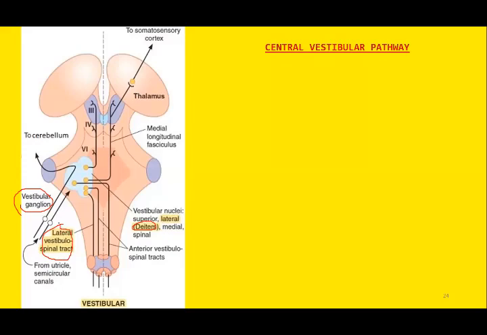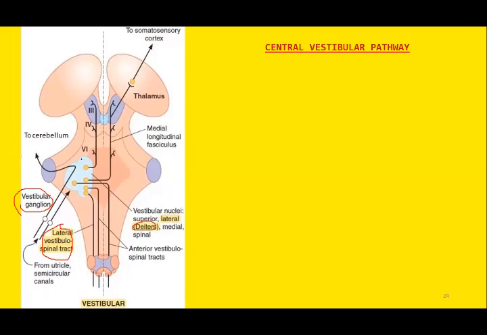And these lateral vestibulospinal tracts will terminate at the spinal cord. Then there are other fibers which ascend to the thalamus and eventually reach the cerebrum, the somatosensory cortex.